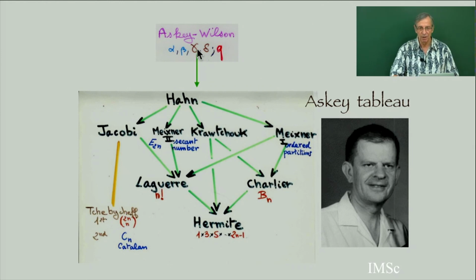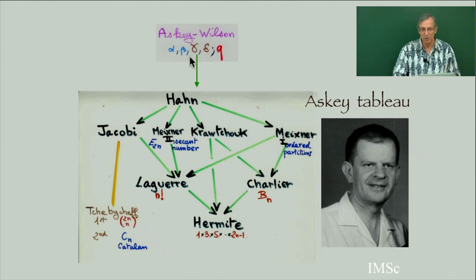When you have here the most general classical orthogonal polynomial with 5 parameters, you go from one class of polynomial to another by taking some limit, changing a little the parameter, or canceling, putting to 0 or 1 some of the parameters.